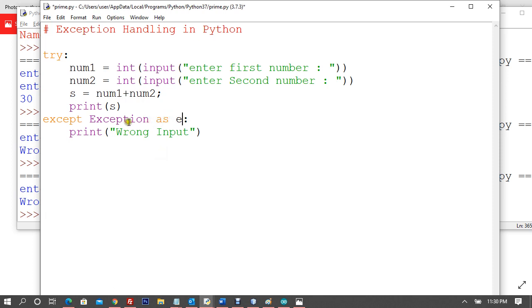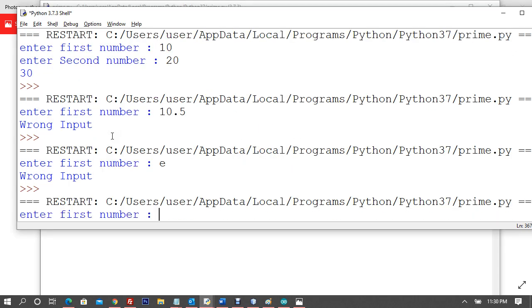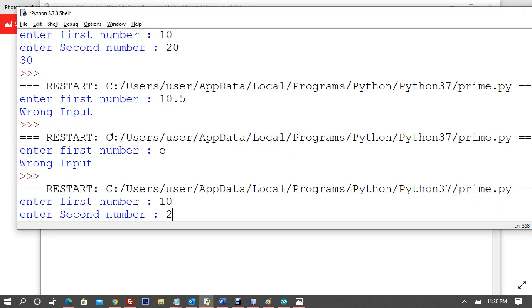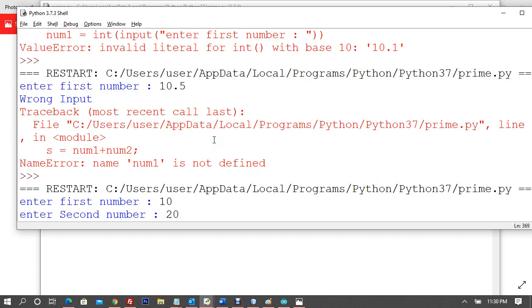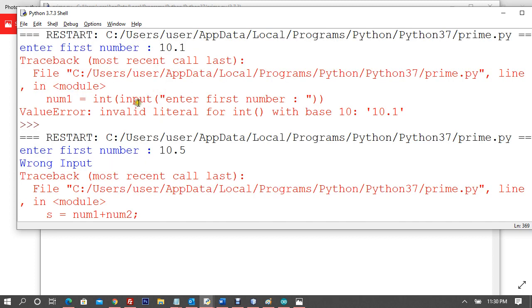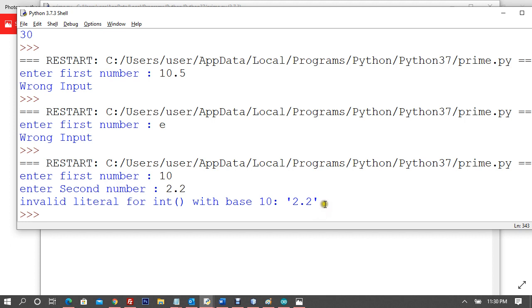Now what I said, catch this exception as E, and E is nothing, it's an alias that has been given to this E. Now I can print this E as easy as anything. Now I'll say enter the first number 10, enter the second number 2.2, invalid literal for int with base this. Now this is not user defined. Now you can see you were getting the same error here, invalid literal for int with base this. Now you're getting user defined, not in red but in the color you want.